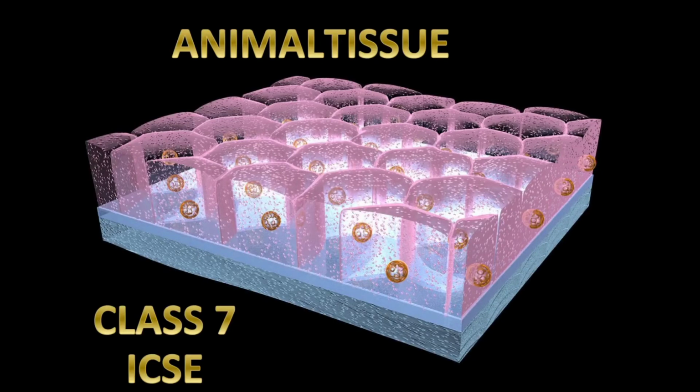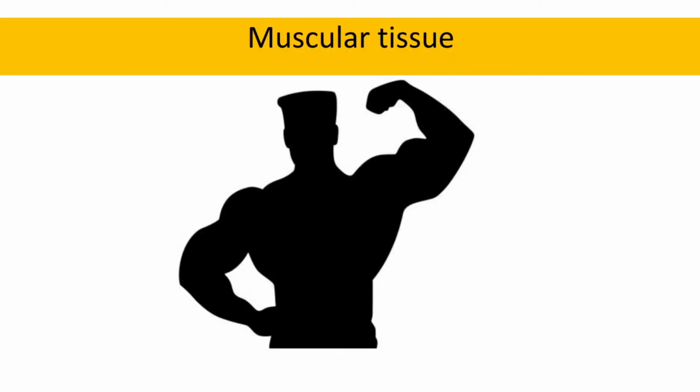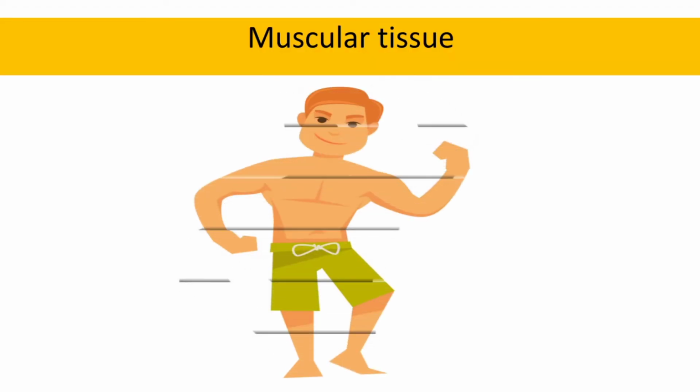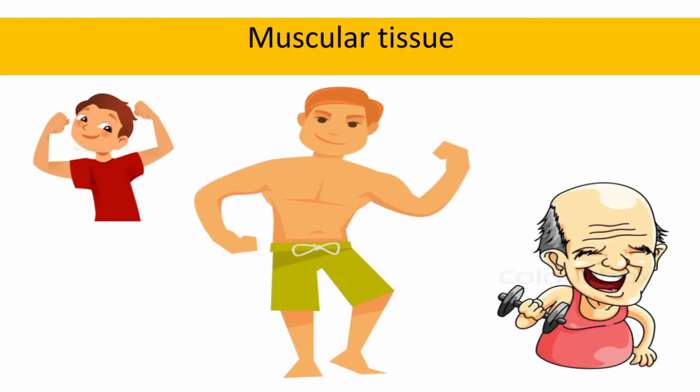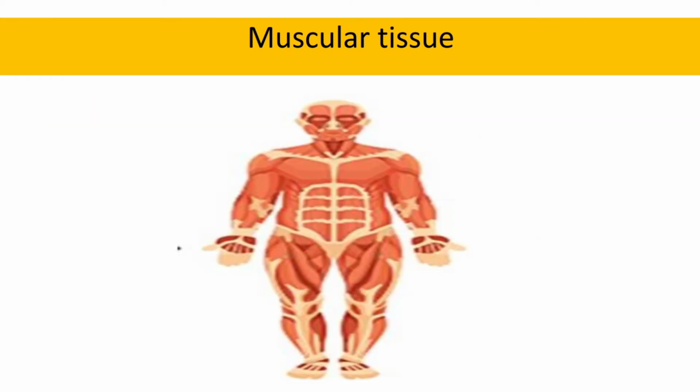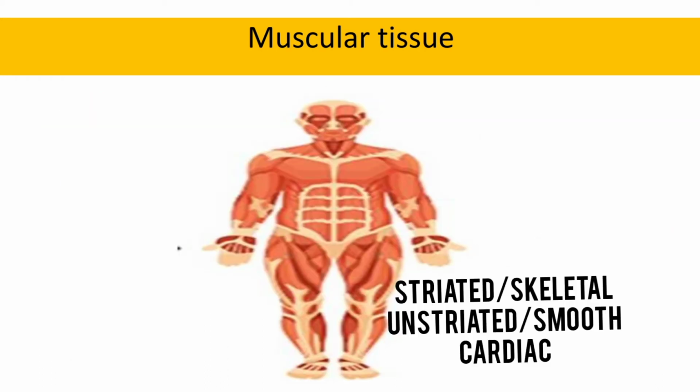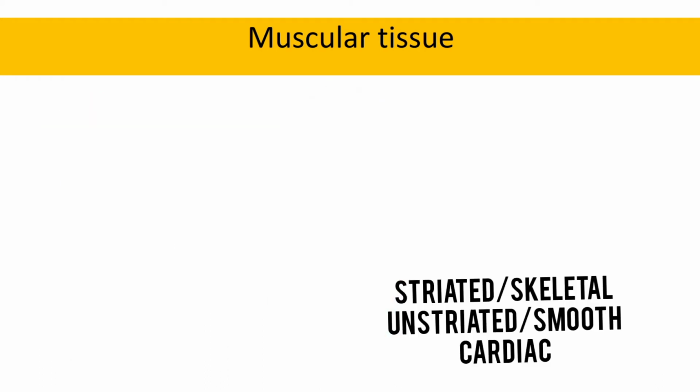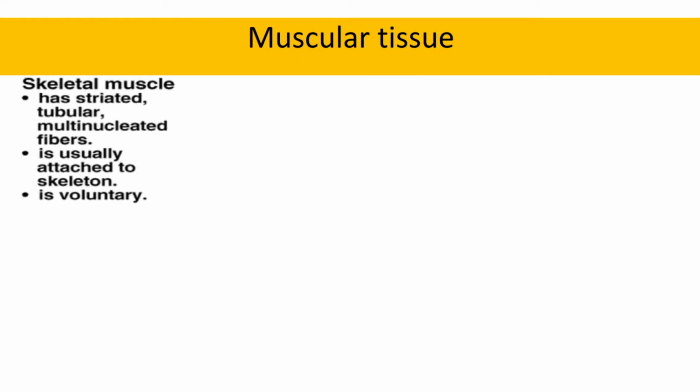Hello students, in this part we are going to learn about muscular tissue and nervous tissue. Young or old, fat or thin, everyone has muscles. And these muscles are of three types: striated, unstriated and cardiac. So first we are going to learn about striated or skeletal muscles.